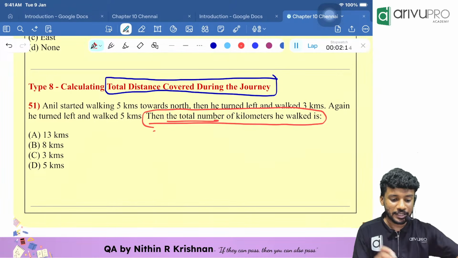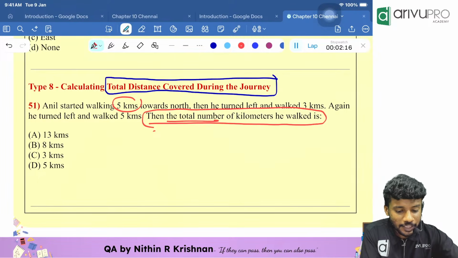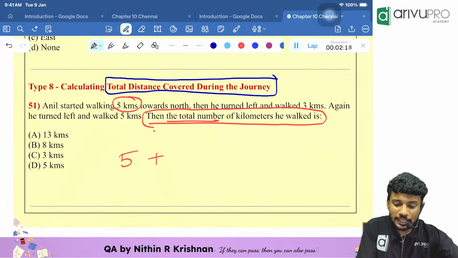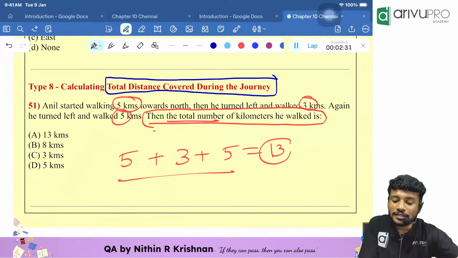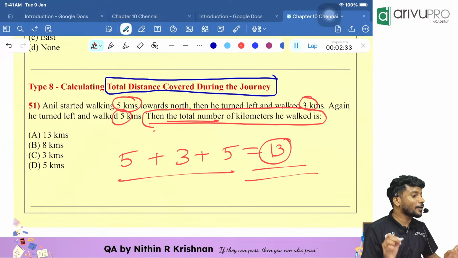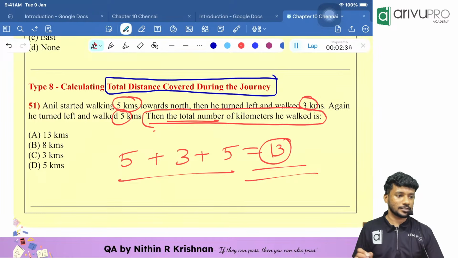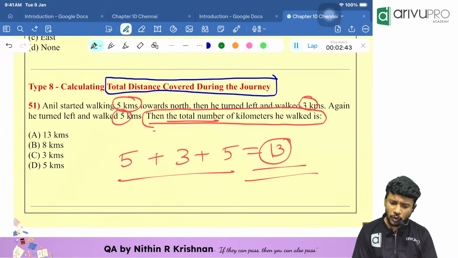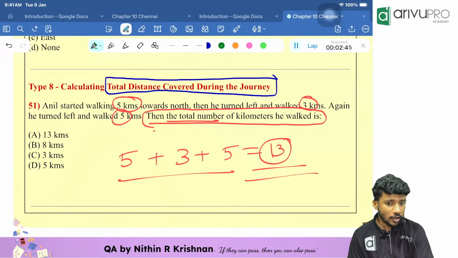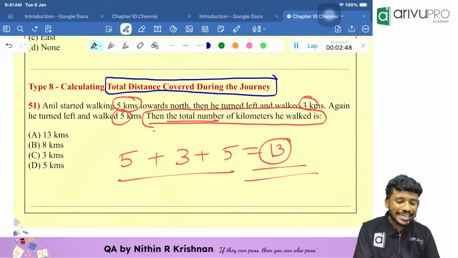That is the question. Now people, Anil started by walking 5 kilometers towards north. Then he turned left and walked 3 kilometers. Again he turned left and walked how many kilometers? 5 kilometers. What is the total distance traveled by our Anil? That is nothing but 13 kilometers. That is called total distance. Okay. Now, with respect to total distance itself, we can have multiple questions. One more such question which came in the past or can come in the future is the next one.